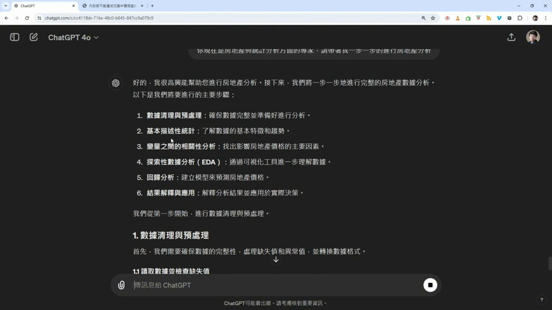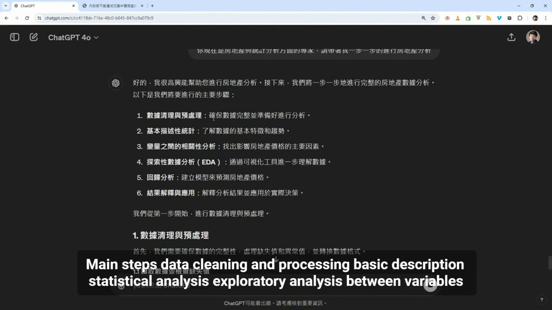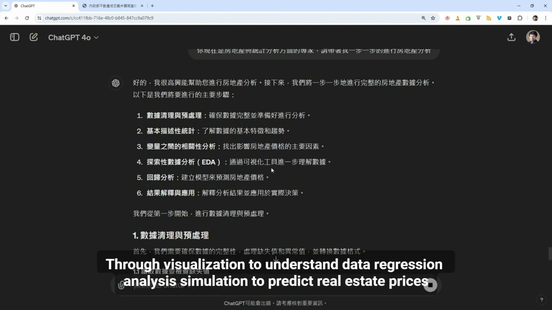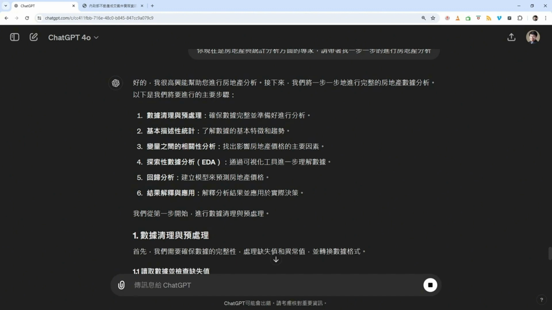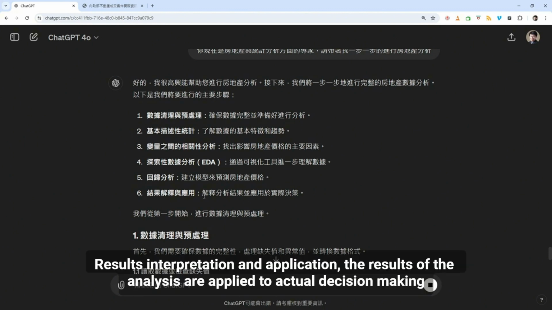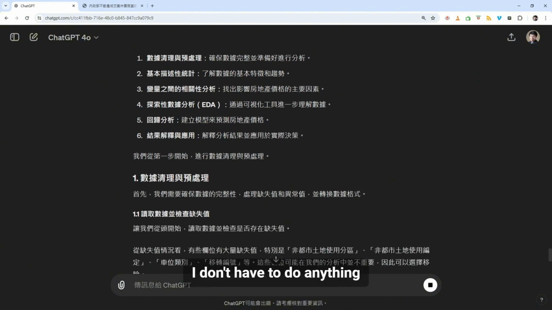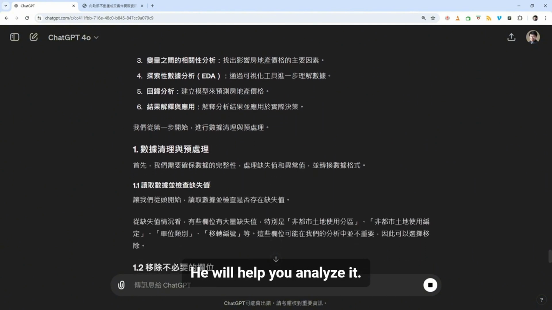Main steps: data cleaning and processing, basic description, statistical analysis, exploratory analysis between variables, understanding data through visualization, regression analysis, and simulation to predict real estate prices. Finally, results, interpretation and application: the results of the analysis are applied to actual decision making. Here, I don't have to do anything. It will help you analyze it.